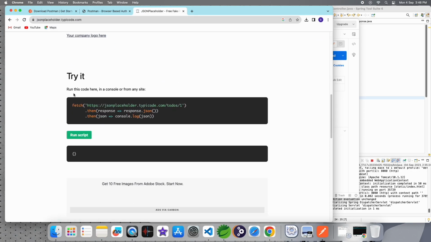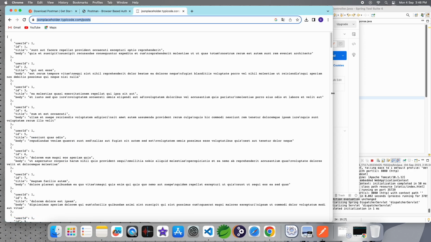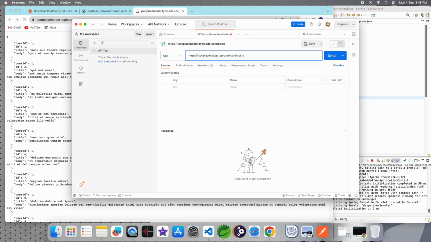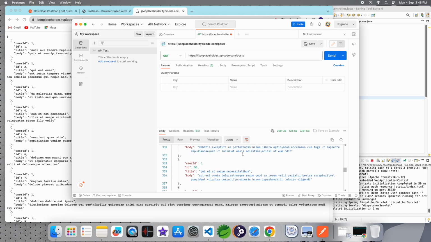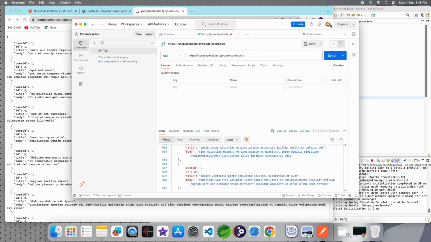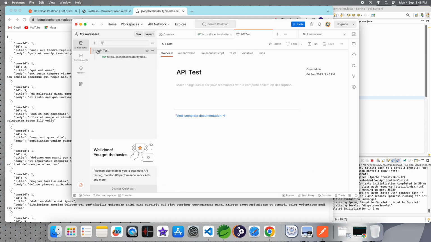JSON placeholder is a website where fake APIs are present. Simply paste your URL in Postman, then hit enter. This is the GET request. And how you save it for future use, you can do this process.